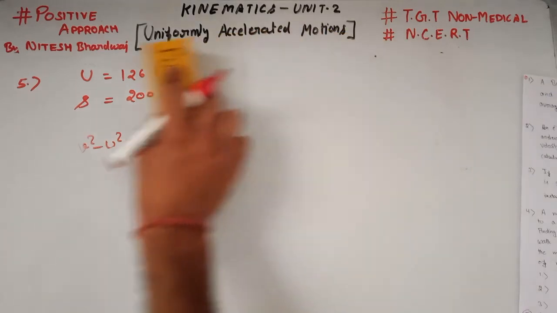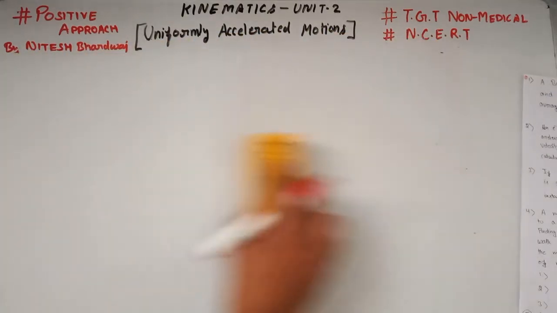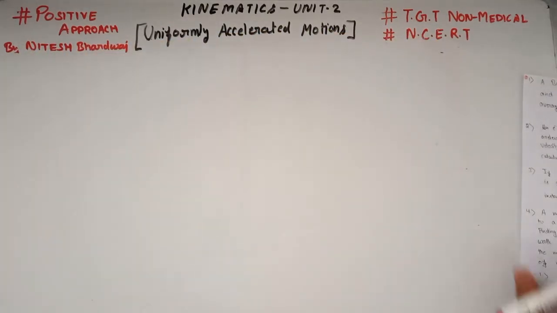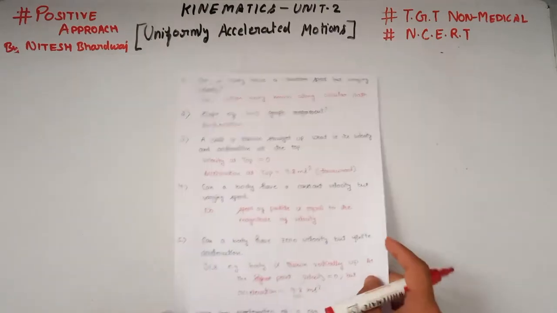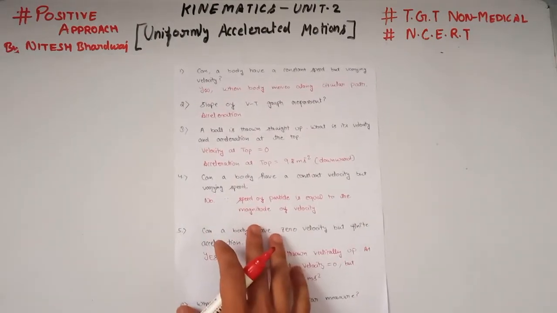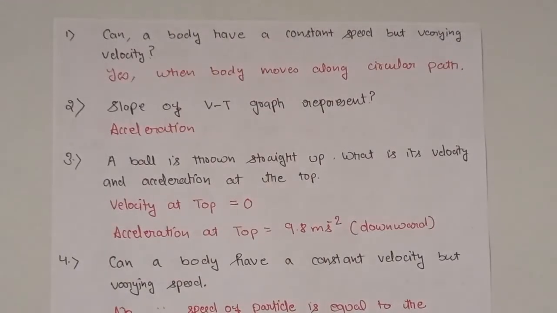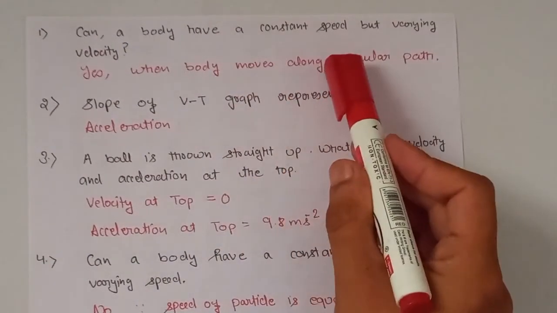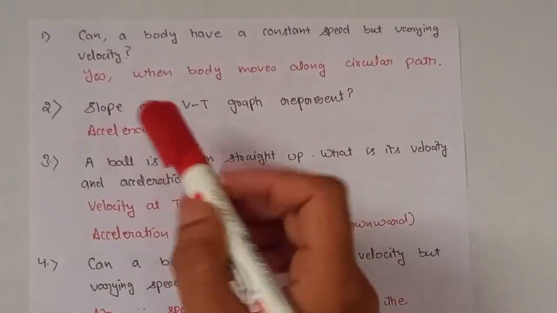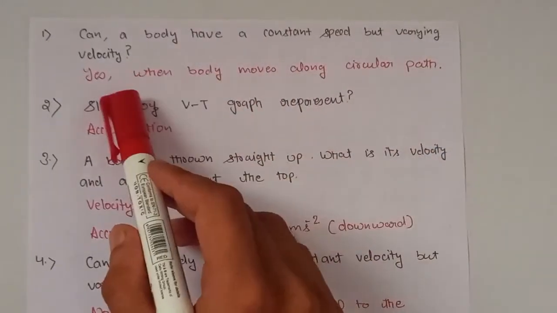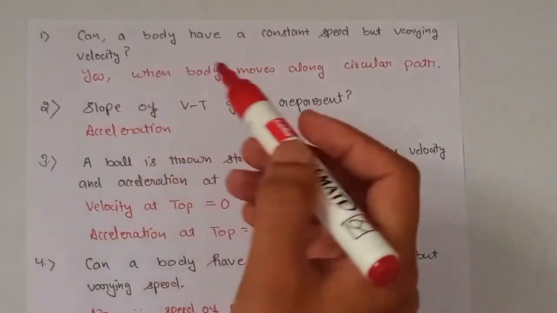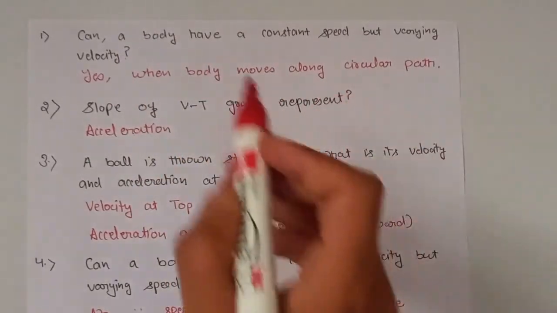Now let's discuss some important questions from the examination point of view. Our first question is, can a body have constant speed but varying velocity? Yes, a body can have constant speed but varying velocity.